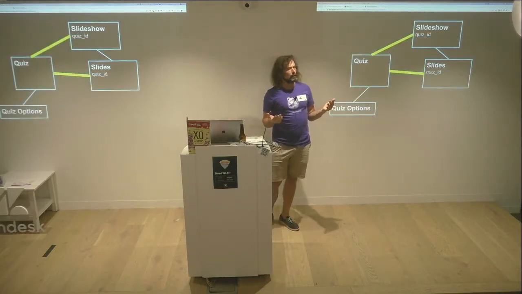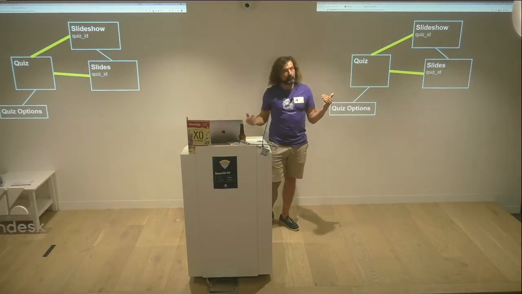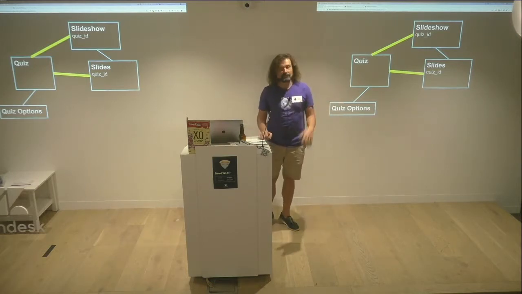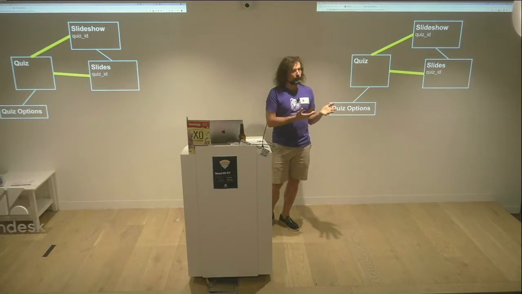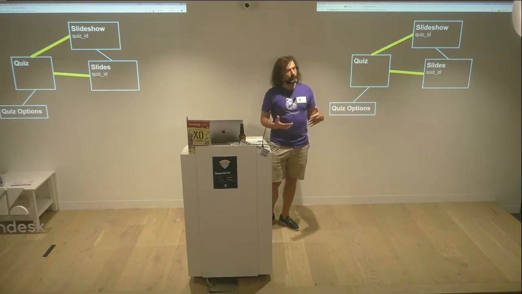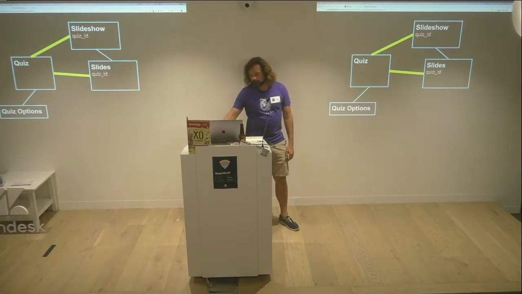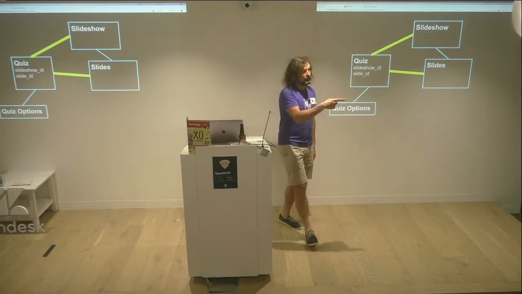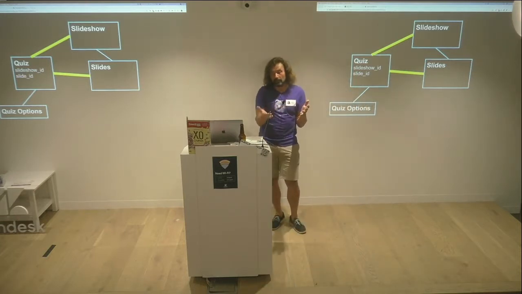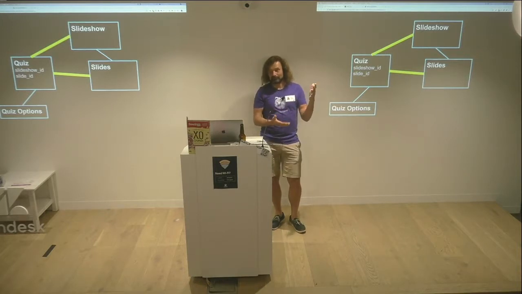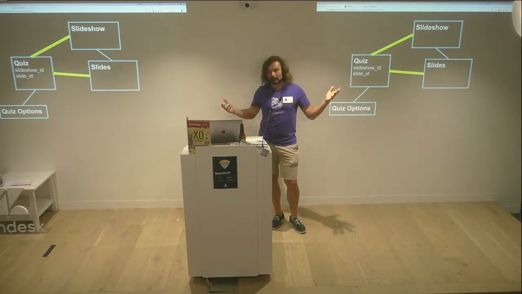So then what could we do? Well, if I look at those lines naively, I might go, hey, I can put a quiz ID on the slideshow and slides. But then that works the wrong way, right? Because then I have a slideshow that belongs to a quiz, and I want it the other way around. And I have slides that belong to a quiz, and I don't want that, because I don't want one quiz, I want many quizzes. So scrap that. On the quiz, I could do this. I could have a slideshow ID to say, right, the quiz could be part of the slideshow, or the quiz could be part of a slide. But that kind of doesn't scale, right? Because if I had a quiz for some other reason, then I'd have to have another ID.